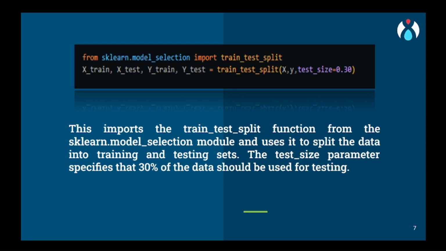Here we have to split the data into training and testing parts. So here we have assigned test size as 0.30, which is ideal, as we have already discussed in our earlier videos, that the testing part should always be less and the training part should always be more. So here the training and testing data is divided in the ratio of 7 to 3. That is 70% is the training part and 30% is the testing part. The more a model is trained, the more accurately it will predict the results.